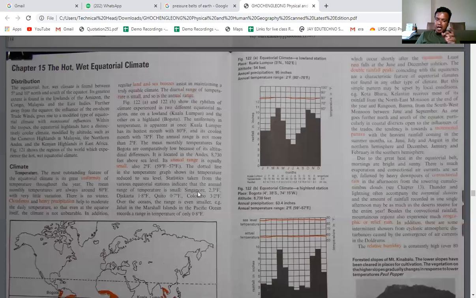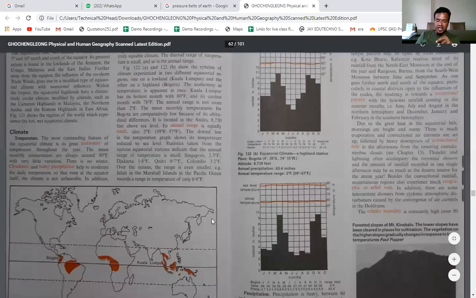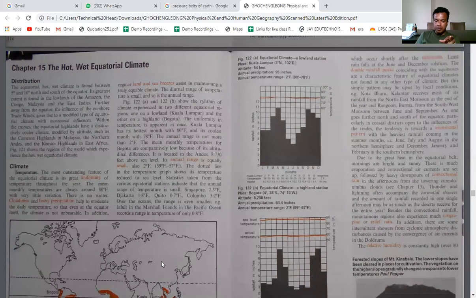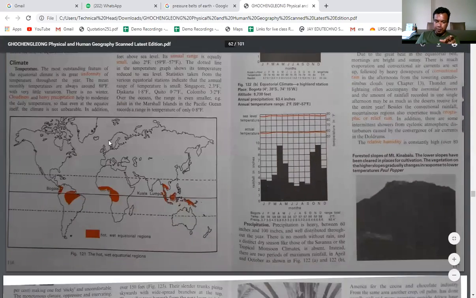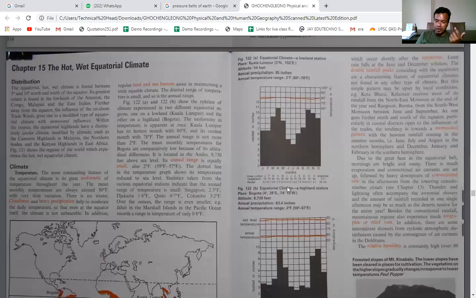Fine. So any doubts about the equatorial type of climate I discussed to you? You have to go and read the whole chapter today. Read the whole chapter, and if you have any doubts about the equatorial type of climate, then you can ask me tomorrow. So what you need to check out? First thing, you have to check this map, the location, and in these two graphs, you will come to know the temperature and rainfall throughout the year.